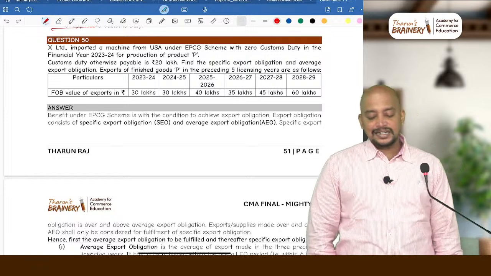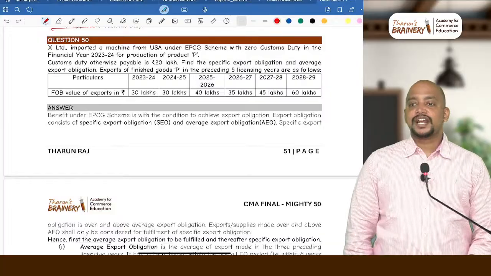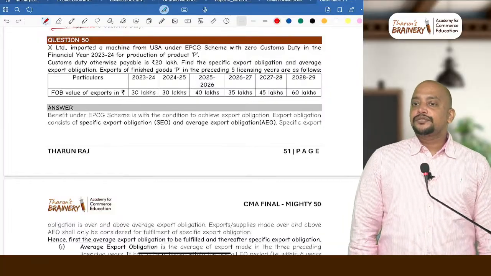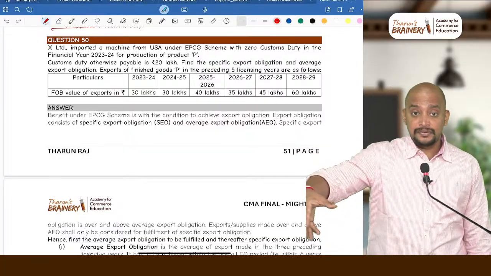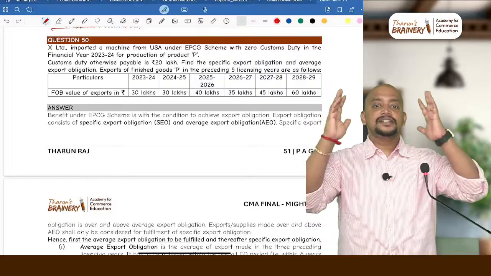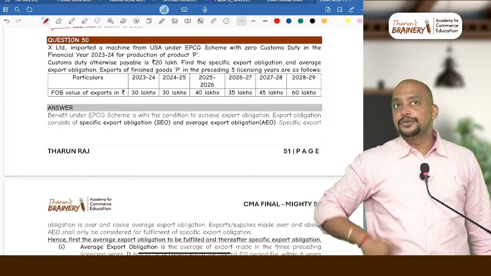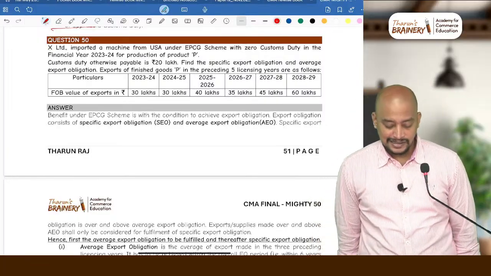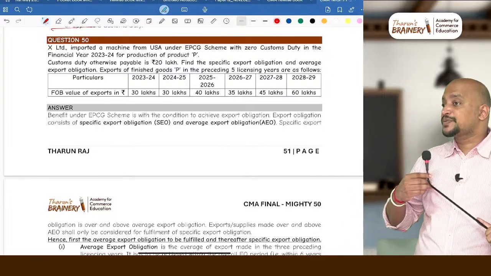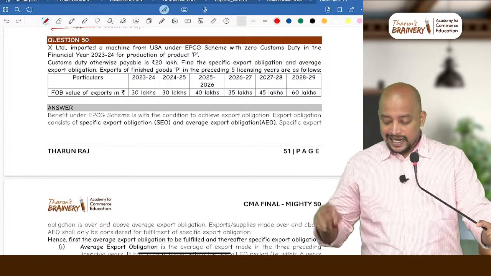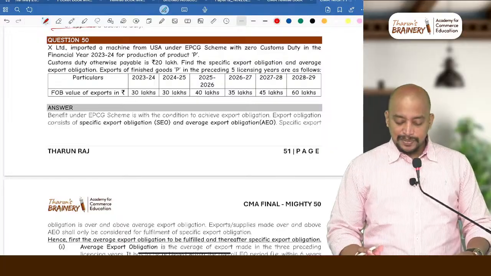Particulars, FOB. Generally what happens is that whenever you are getting an EPCG license, export promotion capital goods license, you have to achieve 6 times the duty saved as an export obligation. Means whatever is the duty saved into 6 times, that much you should have made in exports. What is the duty saved? 20 lakhs. Correct? 20 into 6 is 120 lakhs. You should achieve an export obligation of 120 lakhs. Okay. So then only this EPCG license will be valid.